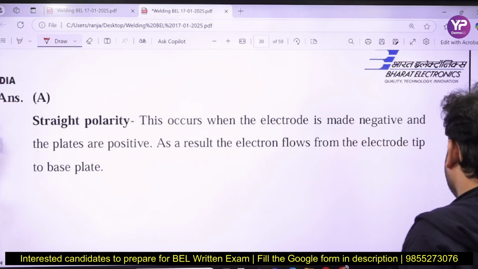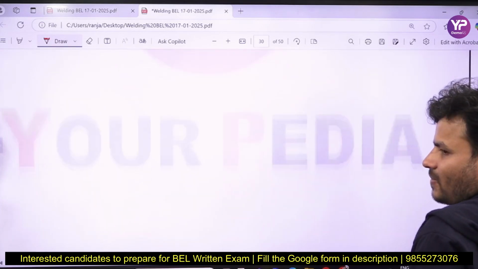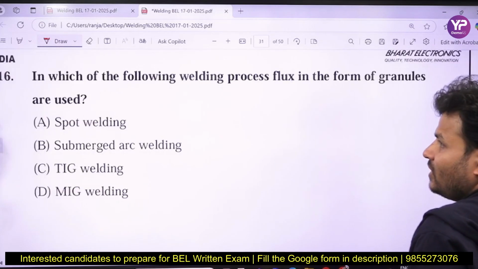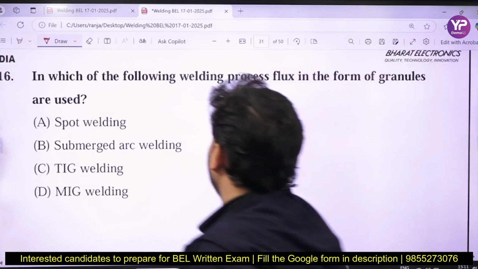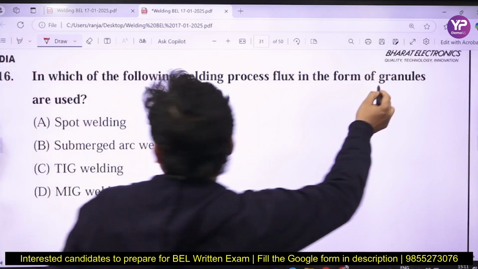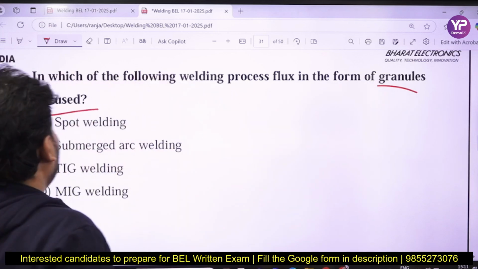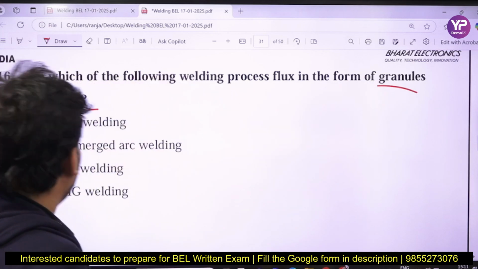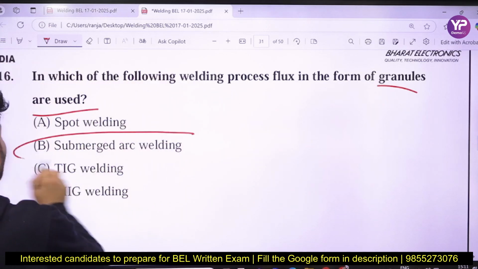So we can see straight polarity is the right answer. Next question: in which of the following welding processes is flux in the form of granules used? If you talk about granular flux, then the correct answer is submerged arc welding.